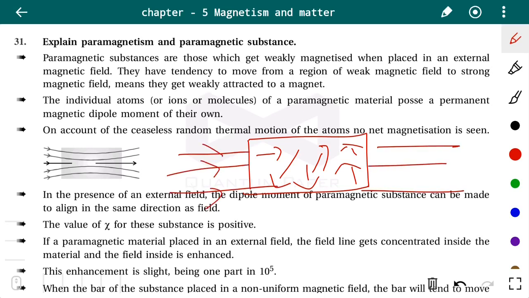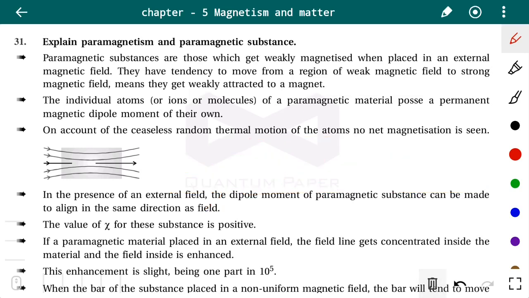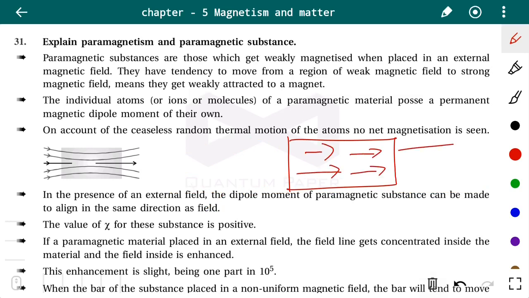When the external field is applied, this external field gives torque to the magnetic moments. All the magnetic moments get aligned in the direction of the magnetic field.